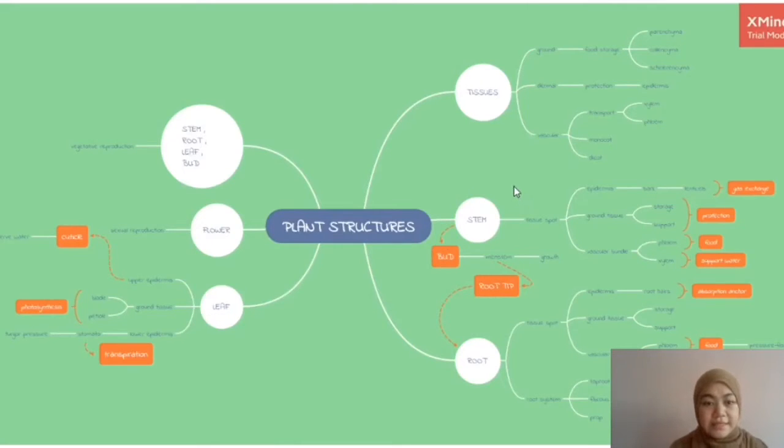So I think that's all from me about my mind maps. For the plant structures mind map, I used the Xmind app.